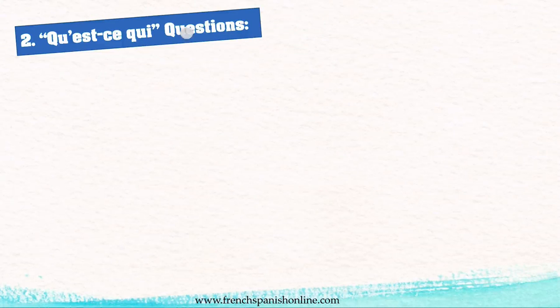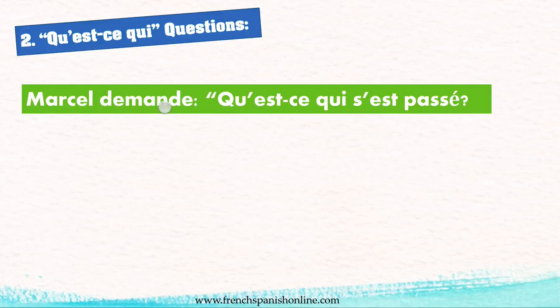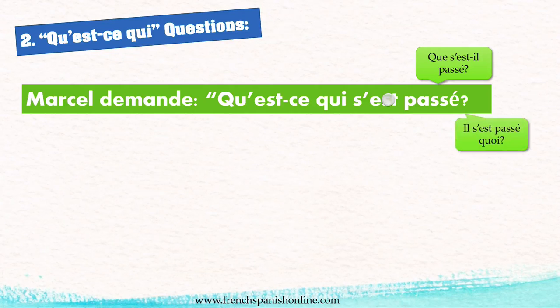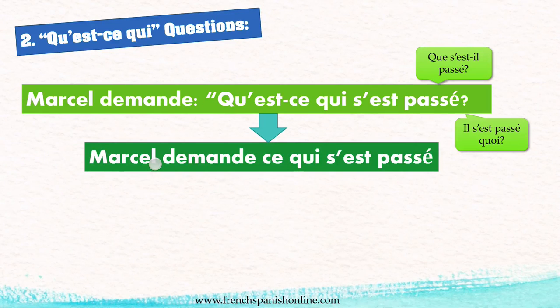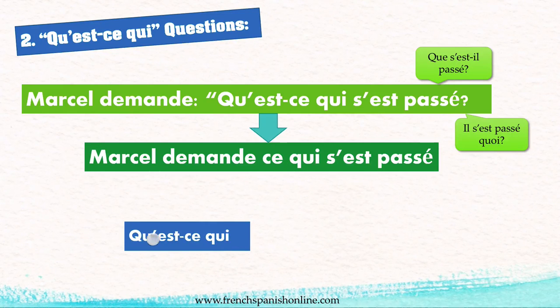Okay? So let's see now the second part, the qu'est-ce qui questions. Marcel demande qu'est-ce qui s'est passé? So Marcel is asking what happened? So here you can also say que s'est-il passé instead of qu'est-ce qui s'est passé, or il s'est passé quoi. So here to replace qu'est-ce qui, the indirect speech is Marcel demande ce qui s'est passé. Marcel demande ce qui s'est passé. So here as you can see, the rule is to replace qu'est-ce qui with ce qui.